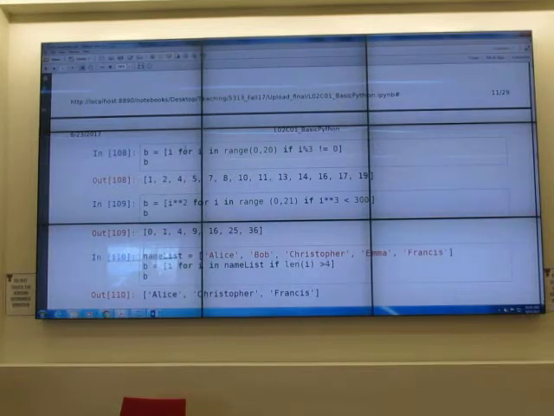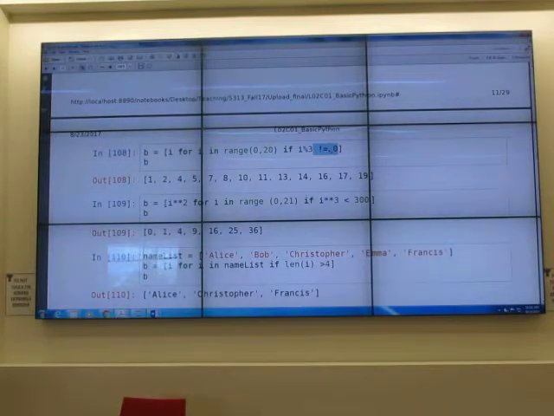I want B to be the numbers from 0 to 19, but under the condition that when it is mod with 3, it has some remainder, not equal to 0.